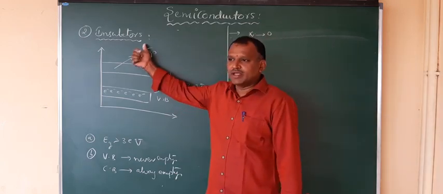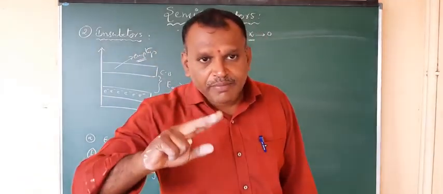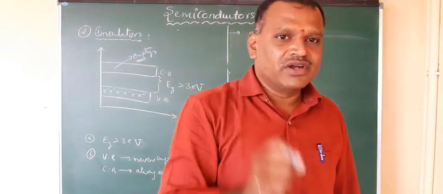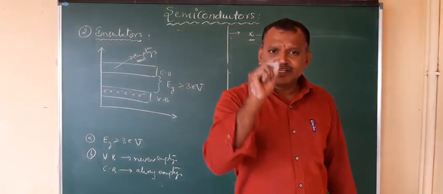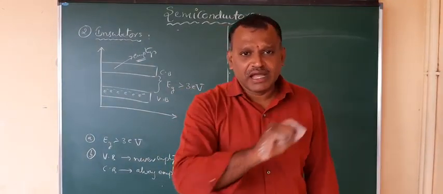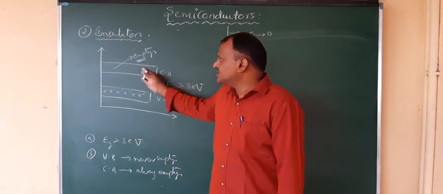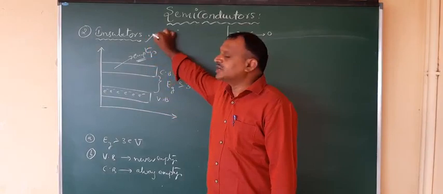So remember, what is an insulator? An insulator has an energy gap between the valence band and conduction band of more than 3 electron volts. Then that solid material is called an insulator. And in insulators the conduction band is always empty. No electron is present, and as there is no electron, it has no conduction. Because of that we call it an insulator.